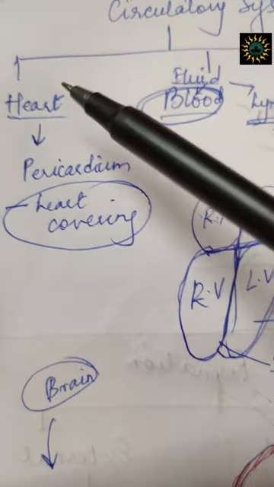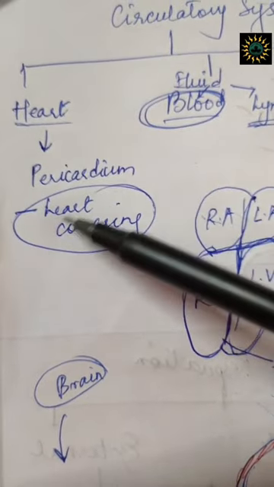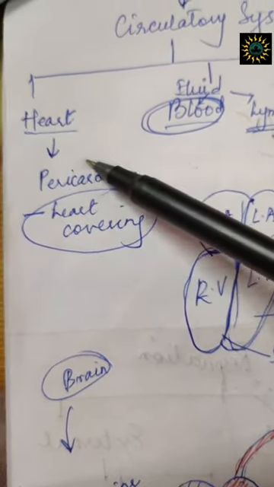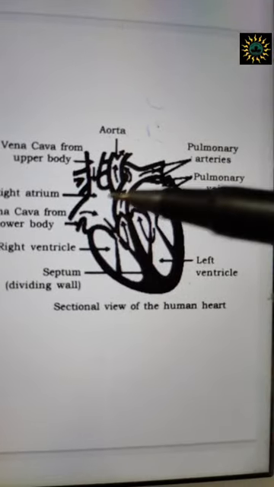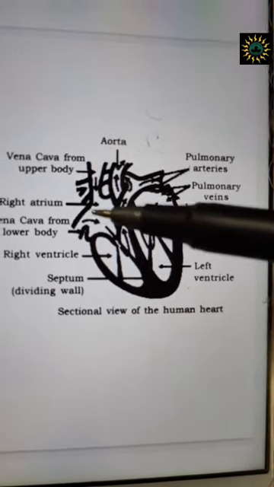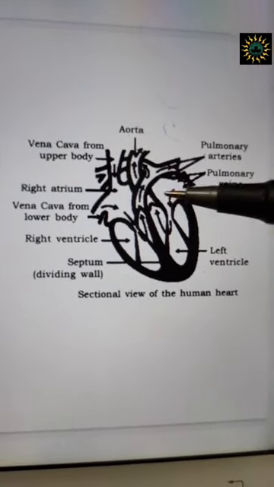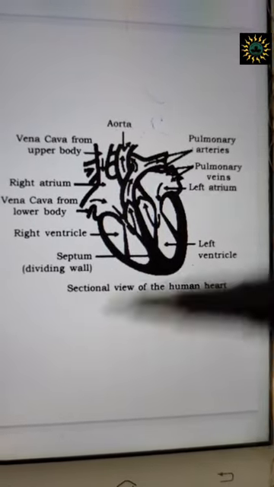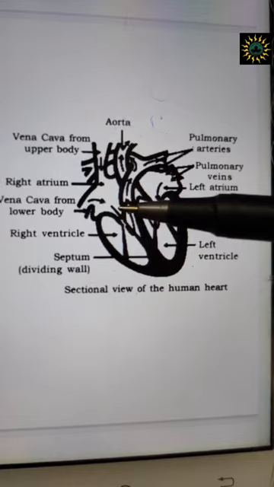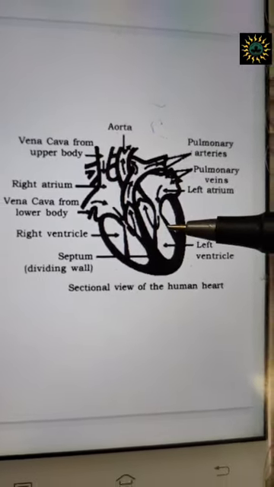Now the heart is a four-chambered structure. It is comprised of a heart covering known as the pericardium. So you can see the heart now. The heart is made up of four chambers. This is the right atrium. The upper chambers are known as the atrium or the auricle. So this is the right atria, and this is the left atria. This is the right ventricle. The lower chambers are known as ventricles. So right ventricle, and this is known as left ventricle.